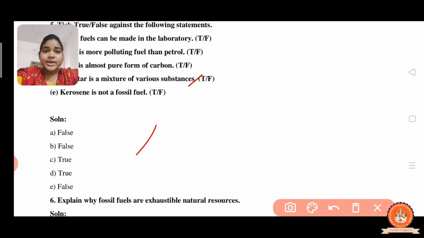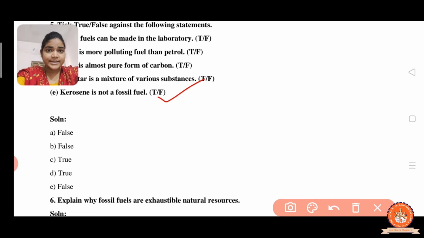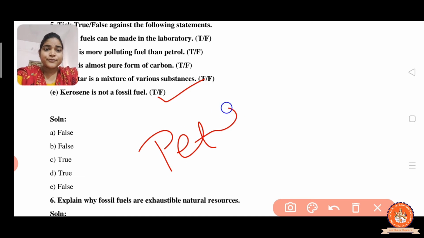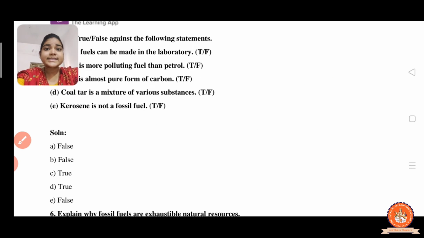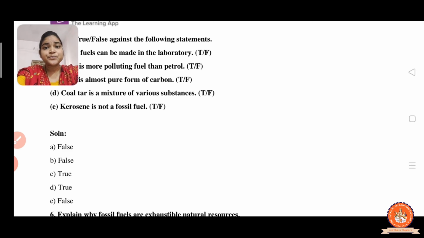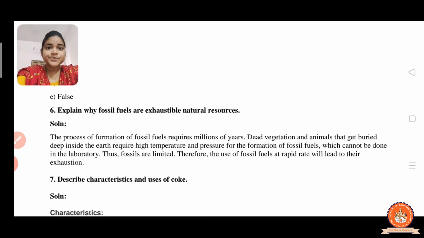Now, kerosene is not a fossil fuel. The answer is false, because kerosene is a fossil fuel. We get kerosene from petroleum, right? And petroleum is a fossil fuel. So we can say that kerosene is a fossil fuel. But here it is given that kerosene is not a fossil fuel. So that's why the answer is wrong.